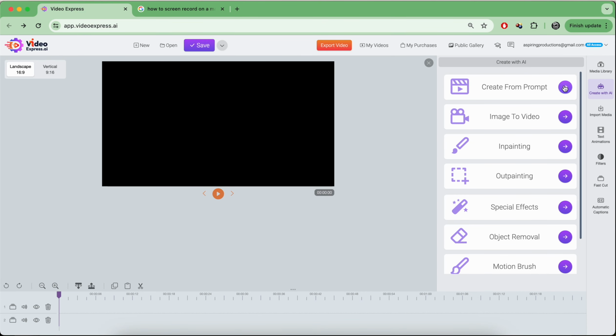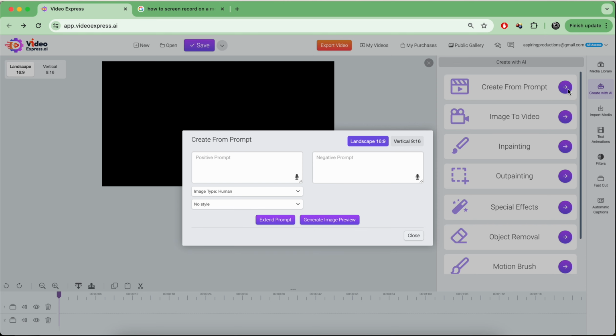So the main one that we're going to be looking at is the create from prompt right here, which opens up a little dialog box that gives us the option to put in a positive prompt and a negative prompt. The positive prompt is what I want to see, and the negative prompt is what I don't want to see. To give you an example, I can say robots walking on the beach. Very, very simple.